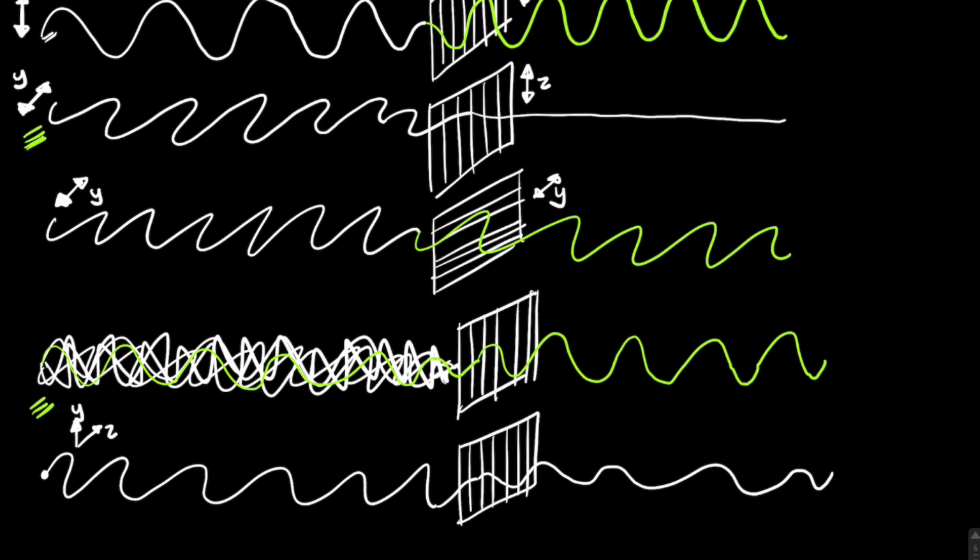Whereas in this case, if it's oscillating at 45 degrees, then it's going to be half in the up and down direction and half in the back and forth direction. And so only half of it will get through here, so this amplitude will be decreased by a factor of 2. This effect is very useful for removing unwanted reflections. You would often see things like Polaroid sunglasses, which cut out the glare from the sun on a hot summer's day, which is of course very useful.